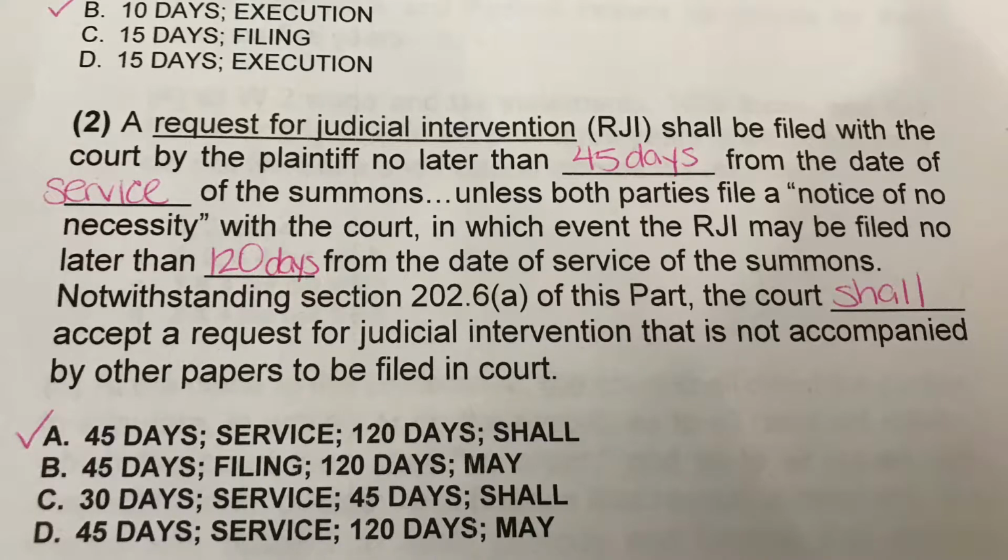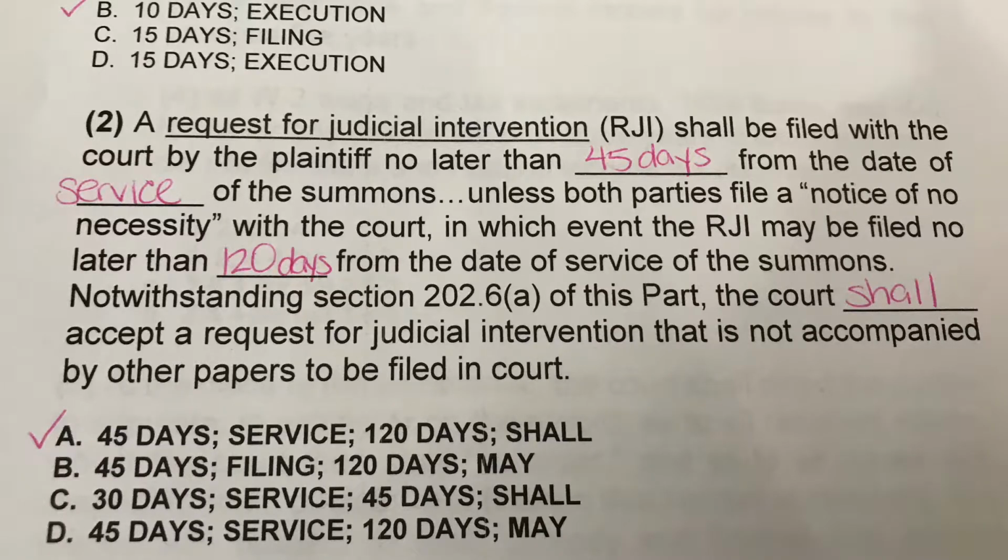2, an RJI shall be filed with the court by the plaintiff, no later than 45 days from the date of service of the summons, unless both parties file a notice of no necessity with the court, in which event the RJI may be filed no later than 120 days from the date of service of the summons. Notwithstanding 202.6 sub A, the court shall accept an RJI that is not accompanied by other papers to be filed in court. So the answer was A, 45 days, service 120 days, and shall.